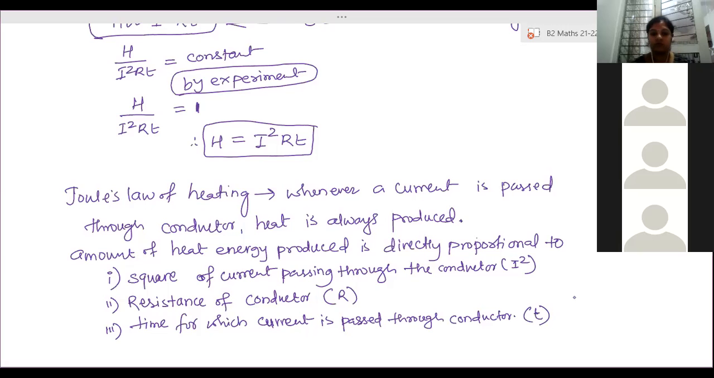Ma'am, if we write the above statements which you had given, then why do we need to write these three points? Here these are the statements, and they are asking to express it mathematically, the second part of the question. The question asked is to state Joule's law of heating and express it mathematically. So then you have to write the upper part.